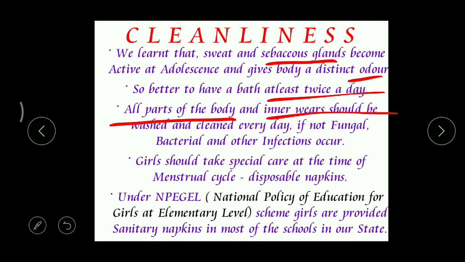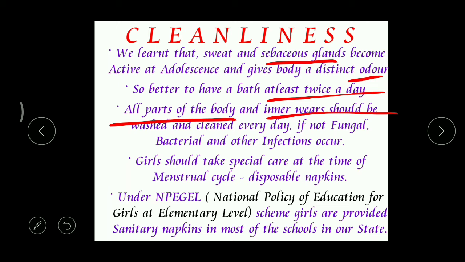Okay, these undergarments absorb more and more sweat and sebum. That's why we must wash them separately, that means in hot water. Got it? Okay, suppose we are not taking a proper bath and you are not cleaning your innerwear regularly,